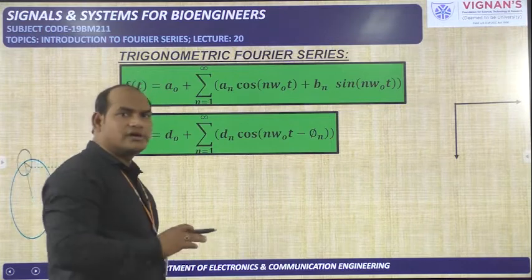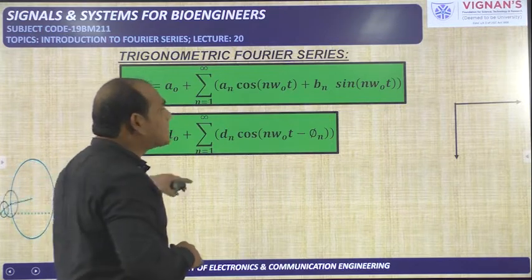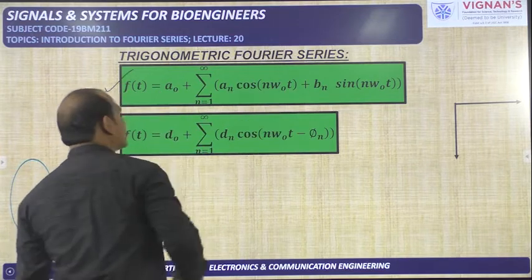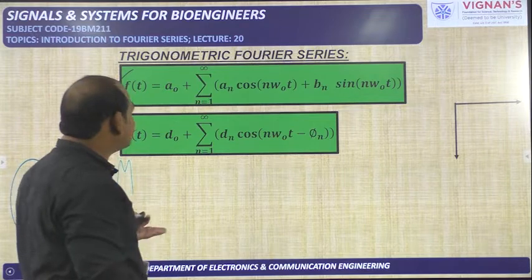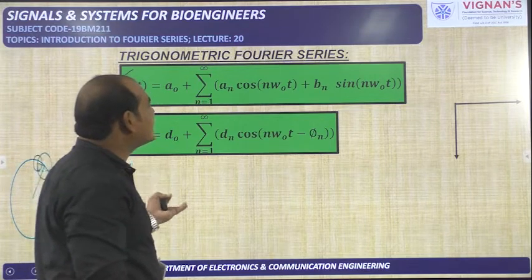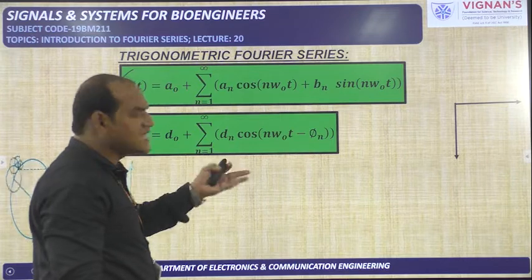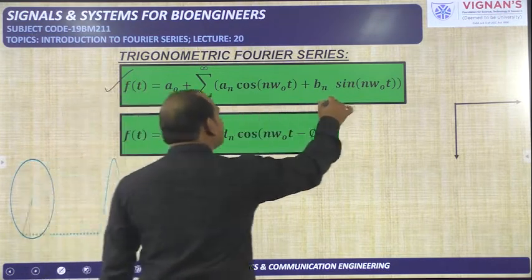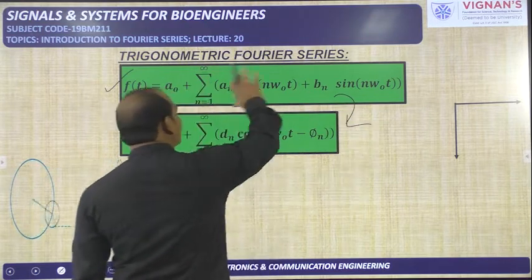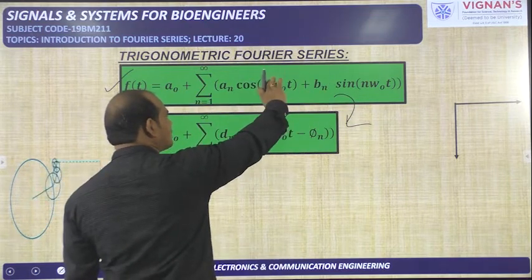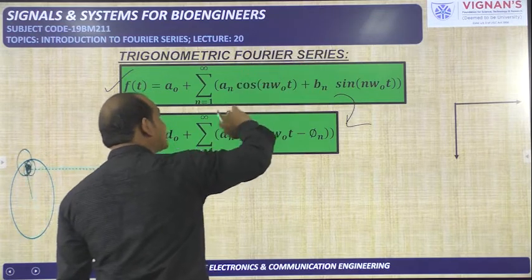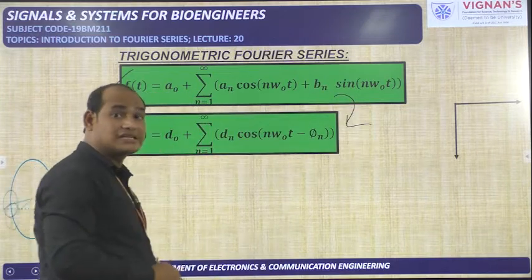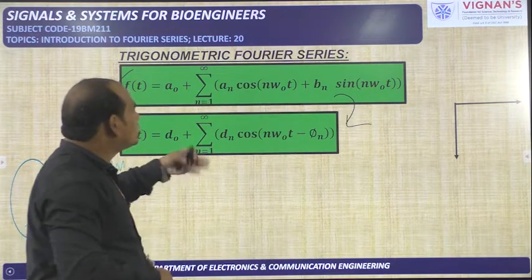Now, before going to find all those coefficients, there is another representation we have given from the trigonometric Fourier series. This one we have already taken: f of t is equal to a naught plus sigma n is from 1 to infinity a n cos of n omega naught t plus b n sin of n omega naught t. That is the trigonometric Fourier series. It involves both cosine and sine functions, but instead of representing in both terms, we can represent it only in terms of cosine also. That is also possible. So how to get that one, that we will see.